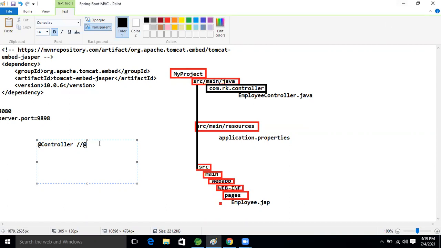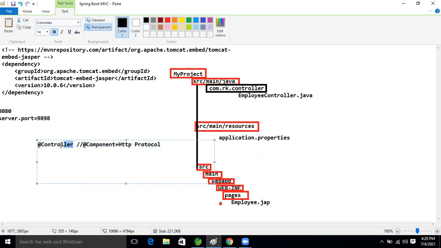Controller is a combination of Component plus HTTP protocol.